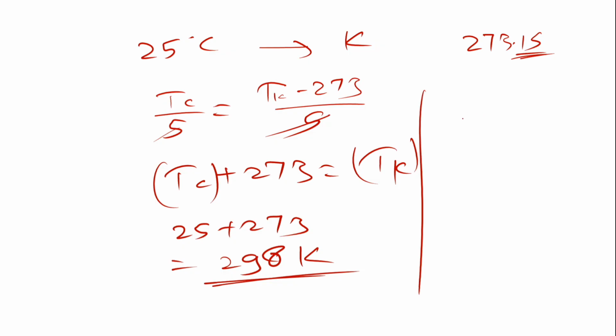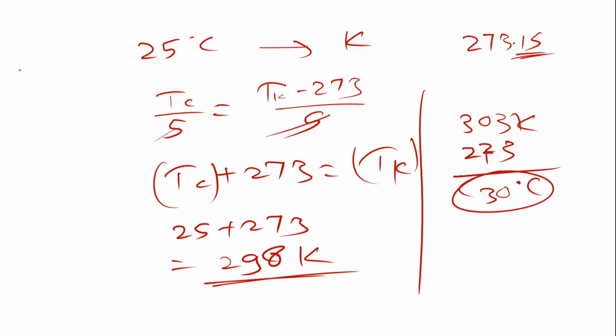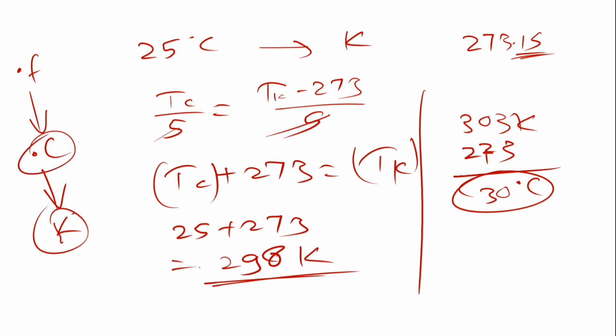If any value is given in Kelvin, let's say 303 Kelvin, you just subtract 273 from it and you will get 30 degrees Celsius. If anything is given in degree Fahrenheit, first you convert that into degrees Celsius, then you take it to Kelvin. Or if there is a question like convert Kelvin to Fahrenheit, first you convert Kelvin to degrees Celsius, which is the easiest step, Kelvin minus 273, then you convert to Fahrenheit. Generally, these questions are very few. Mostly they ask the interconversion between degree Fahrenheit and degree Celsius.